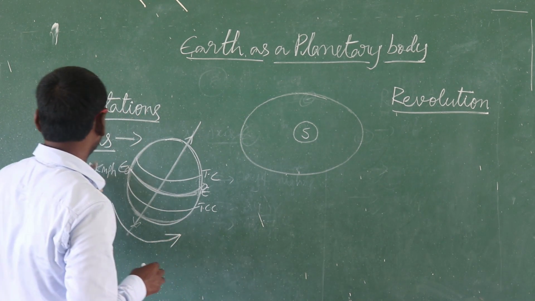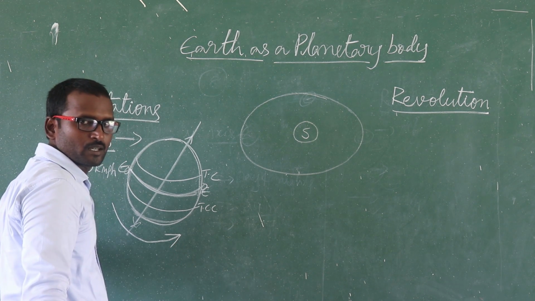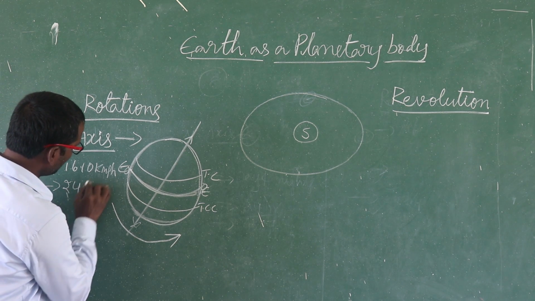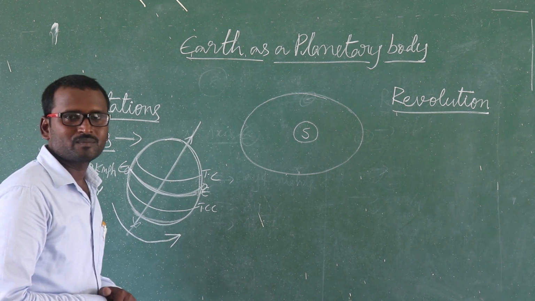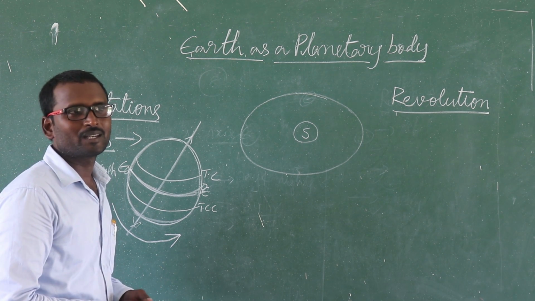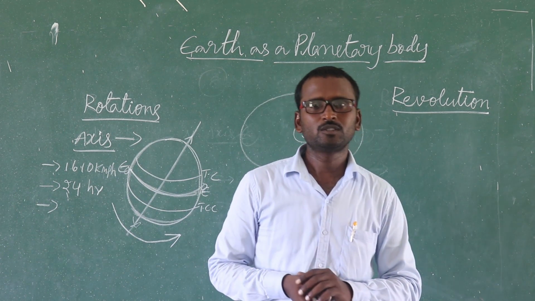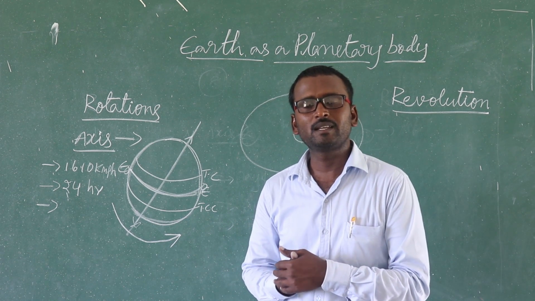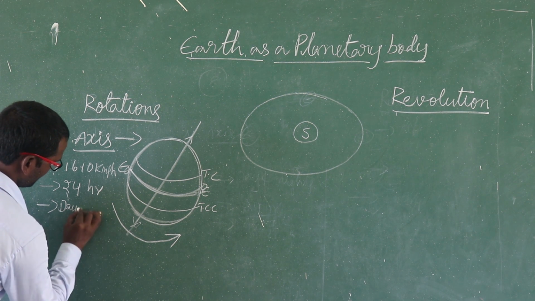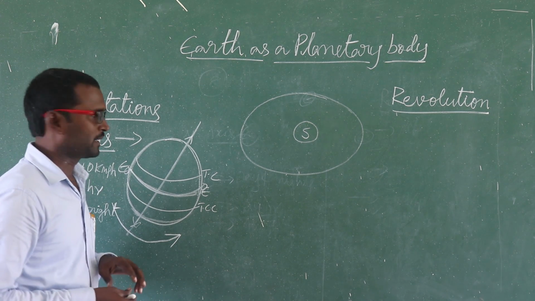Okay, here you see, students, rotation speed is 1610 kilometers per hour. Next one, rotation duration nearly 24 hours. How much time does it take to complete one rotation of the Earth? Nearly 24 hours. Next one, due to rotation, what happens? Due to rotation, we can see day and night.